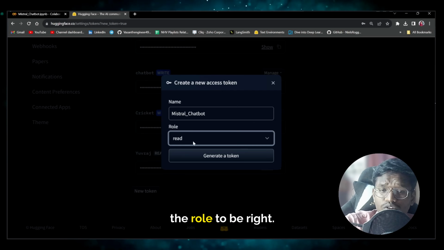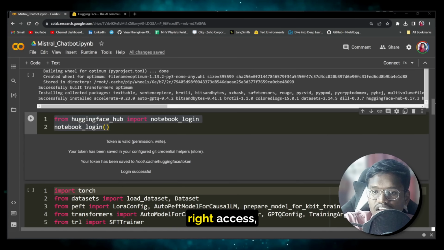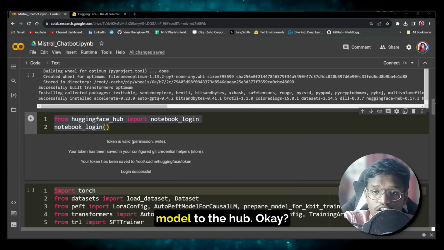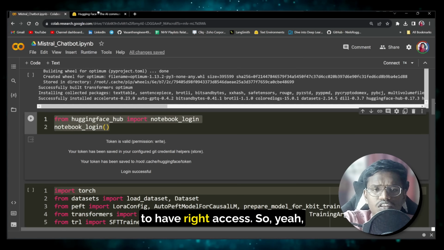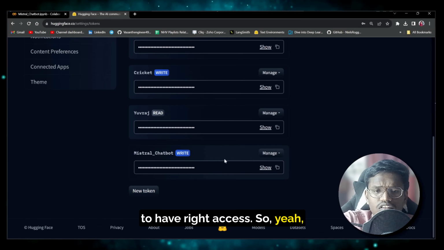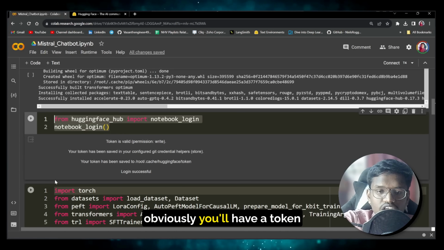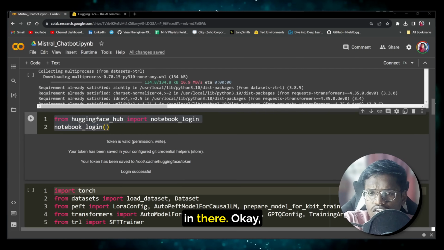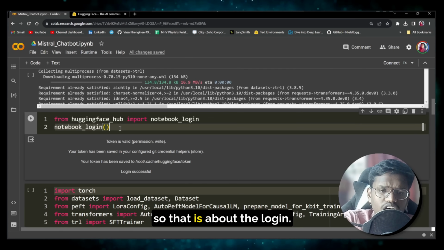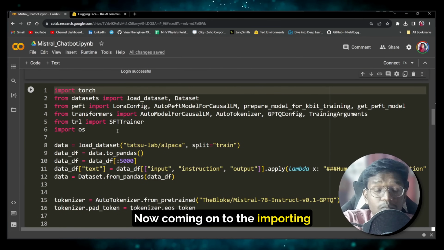And I have the role set to write, because if you don't provide write access, you won't be able to push your model to the hub. So it is very important for you to have write access. Just copy this, and once you run this, obviously you'll have a token being asked. You can provide it in there. So that is about the login. Now coming on to importing dependencies.